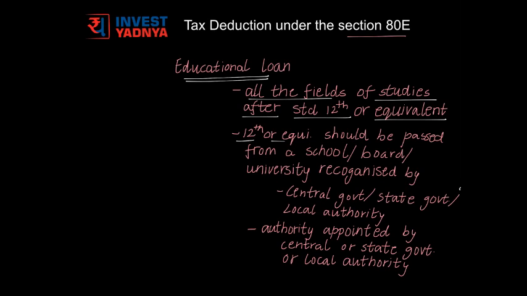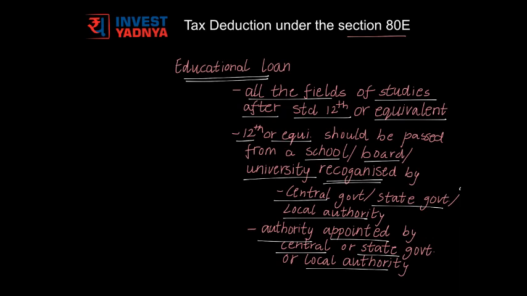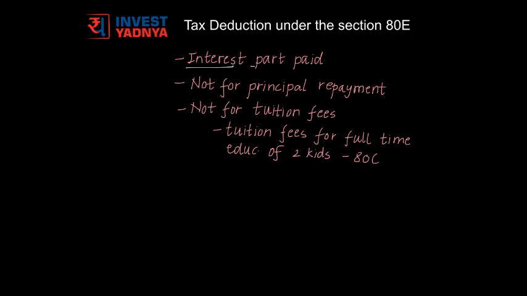The 12th or an equivalent examination that you pass should be from a school, board or university recognized by the central government, state government or a local authority or another authority appointed by the central or state government or by the local authority. The interest part paid over the educational loan can be claimed for tax reduction under the section 80E. The principal repayment that you do cannot be claimed for tax deduction under this section.